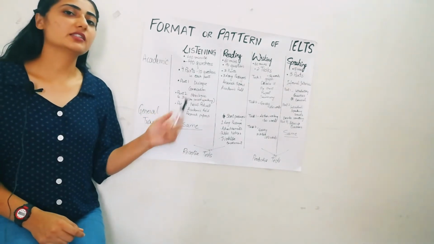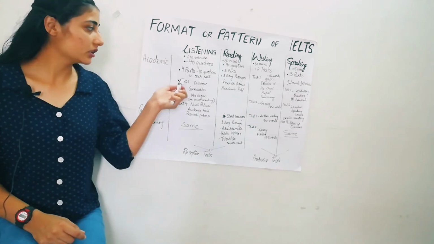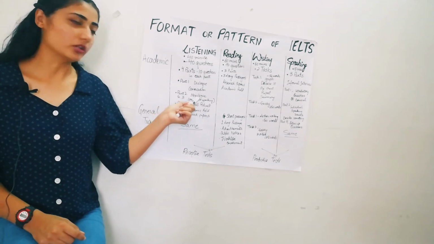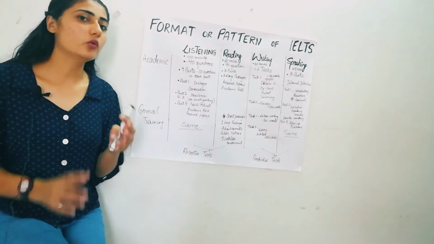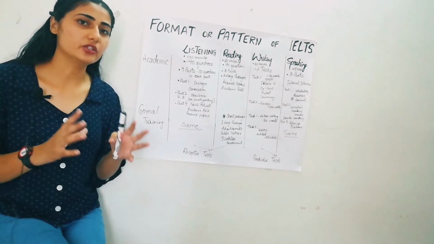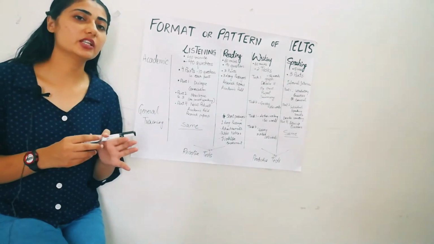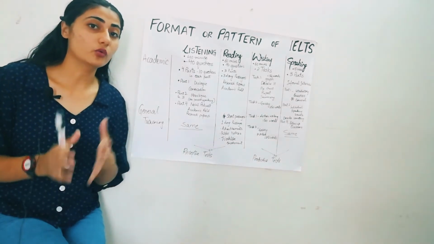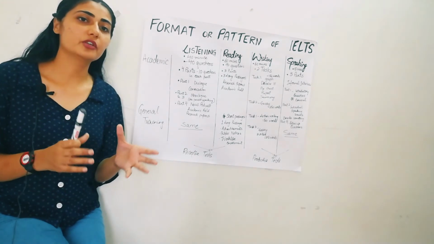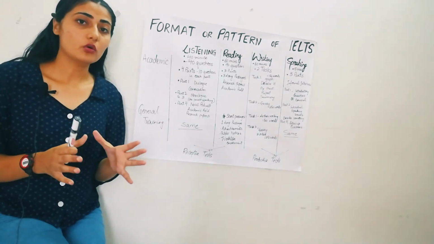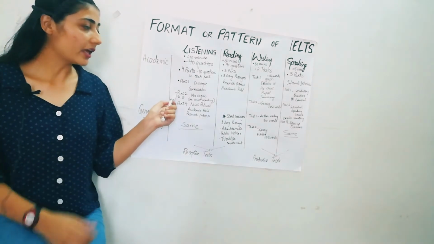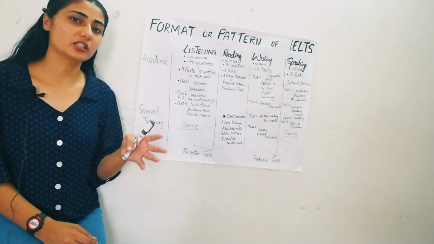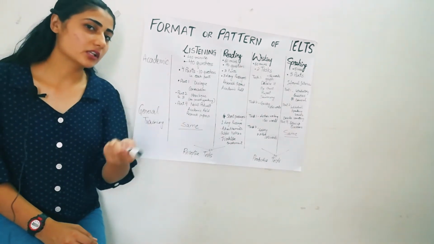The second part is a little more difficult, so the difficulty level goes on increasing. The second part is usually a monologue. Monologue means that only one person is speaking at a time and you have to listen. It can be a lecture, a speech delivered by a university professor, or a news podcast. Here your questions can be multiple choice questions or fill in the blanks. So the difficulty level is increased.